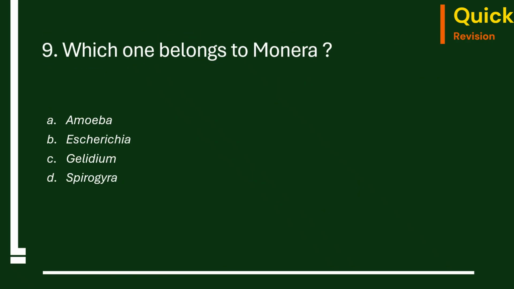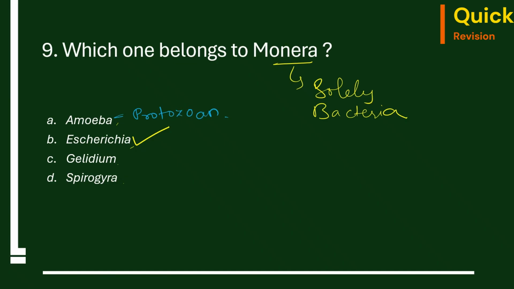Ninth question. Which one belongs to Monera? Amoeba, Escherichia, Gelidium, Spirogyra. The correct answer is Escherichia. Monera solely has only bacteria. Amoeba comes under protozoan, which comes under Protista.